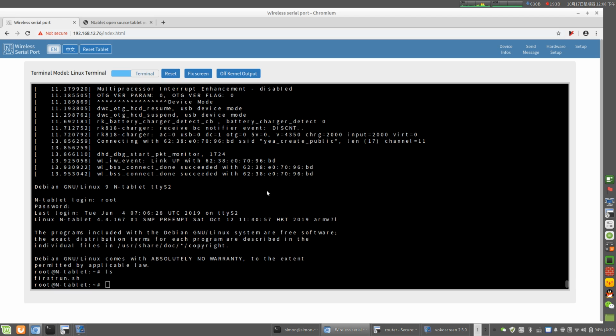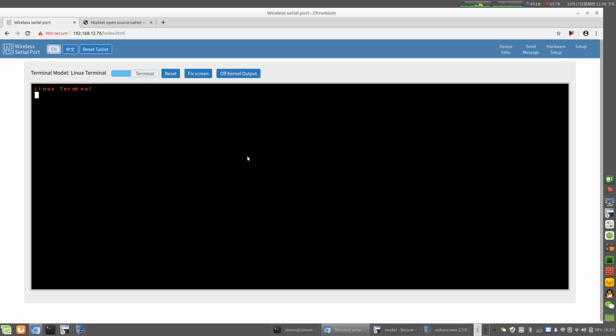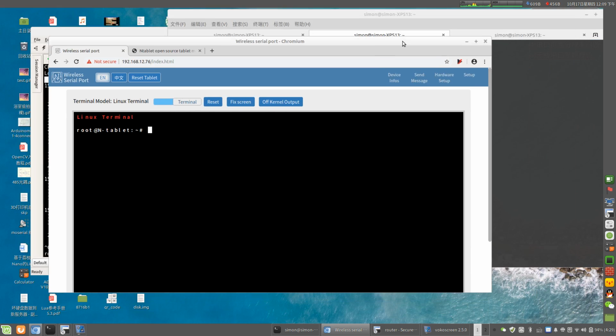Sometimes if you want to clean the screen, just click this reset. Okay, we can see, and however, there is a fit screen button. Look, let me make the browser smaller. Okay, fit screen.